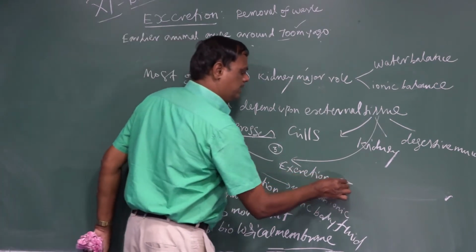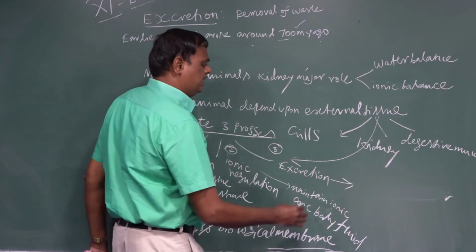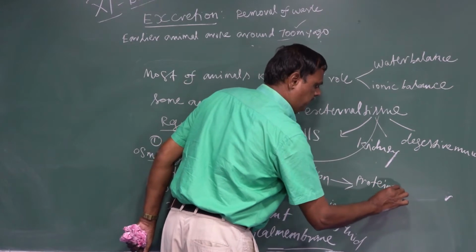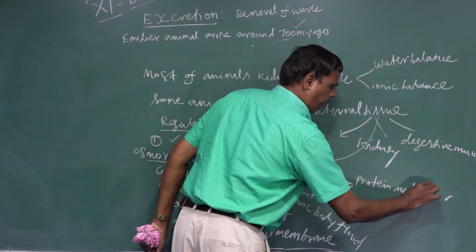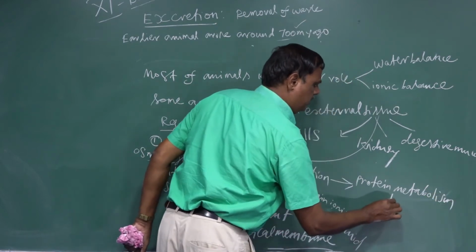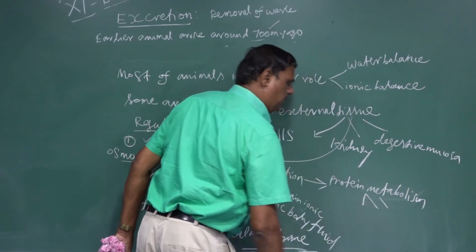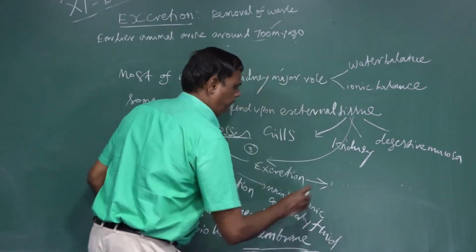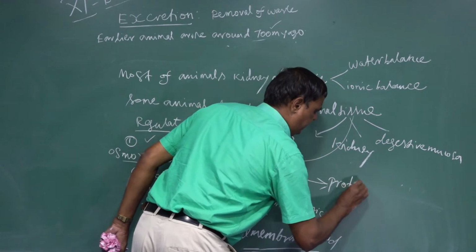Next, this is called excretion. Excretion refers to the result of protein catabolism.